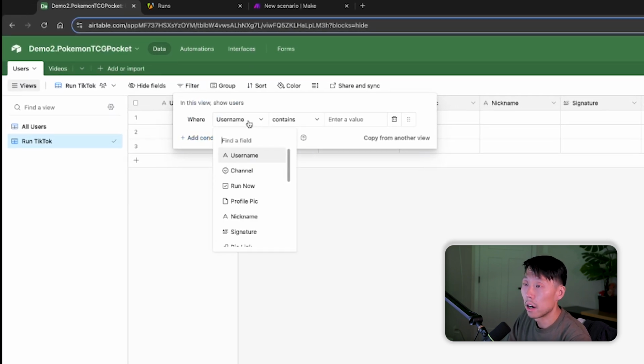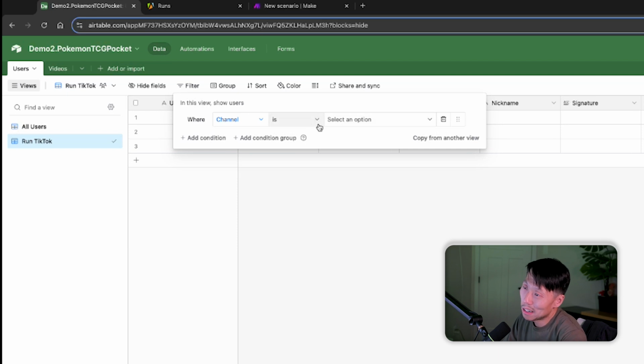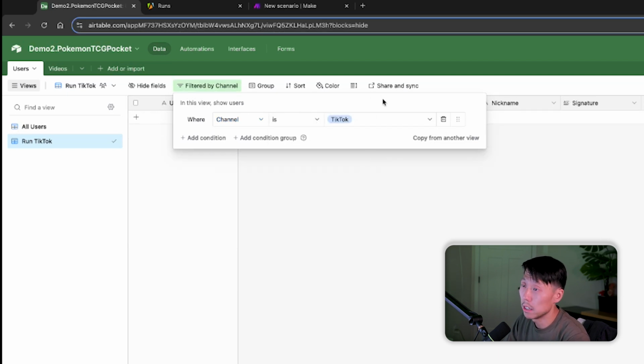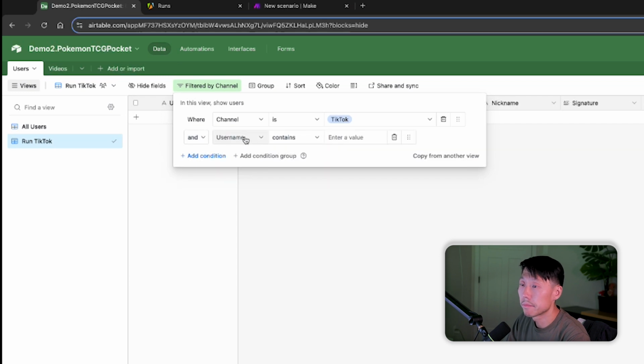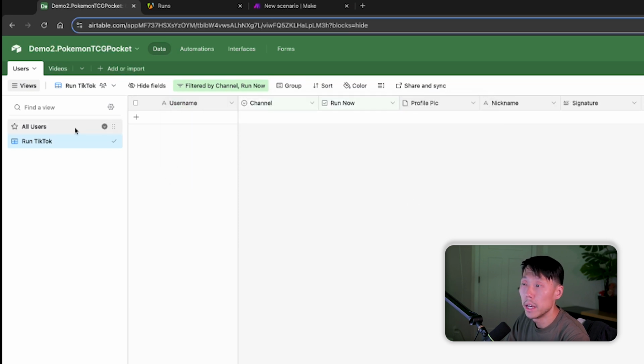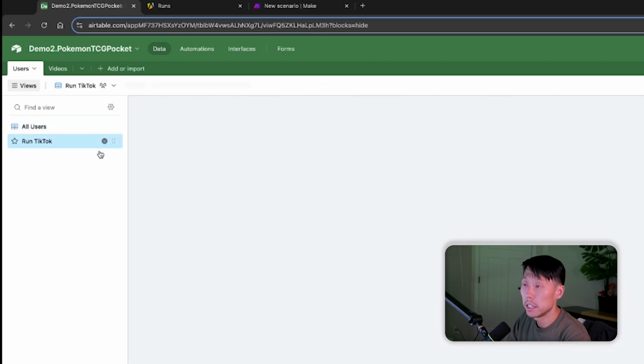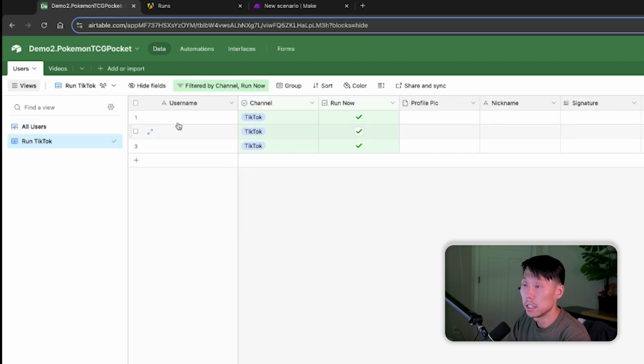Later down the line you can always expand this, but I'm going to have it as TikTok, and run now is checked. Right now there are no records there, but if I make the channel TikTok, which is the second condition, they all show up in the Run TikTok view.